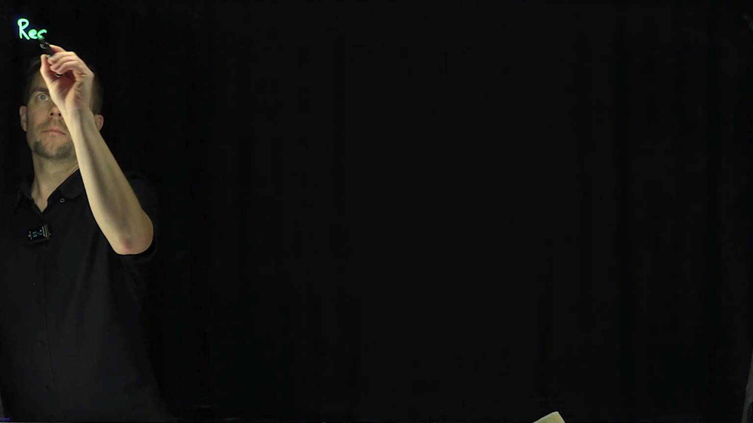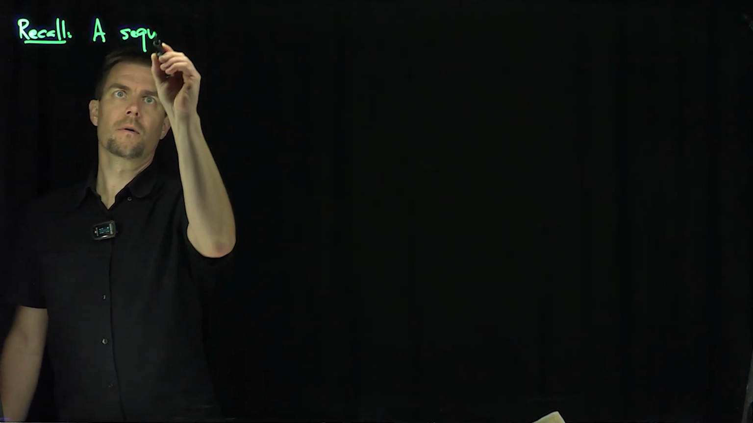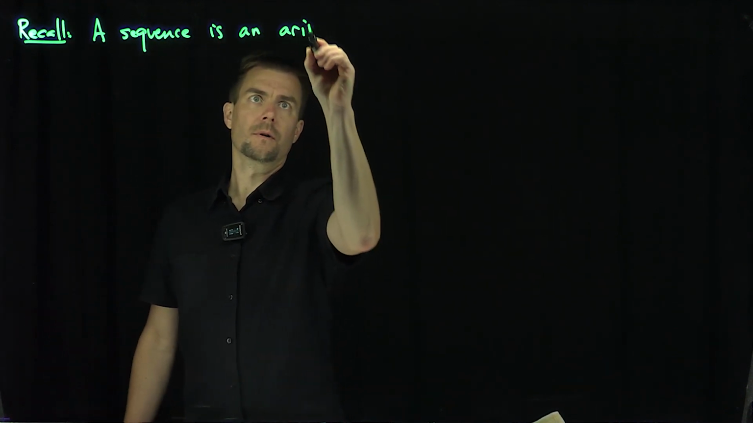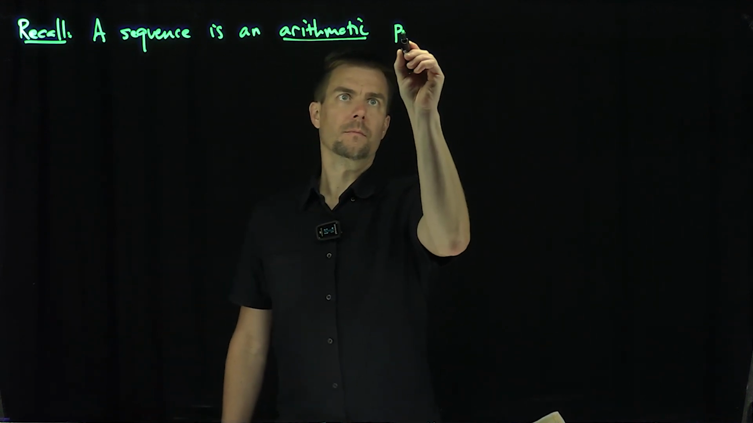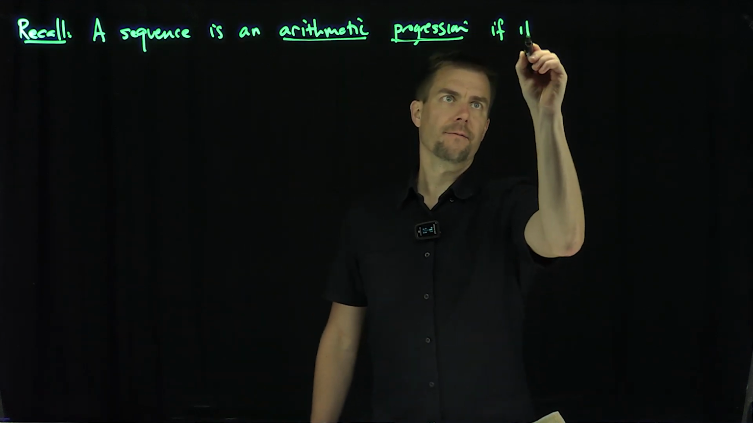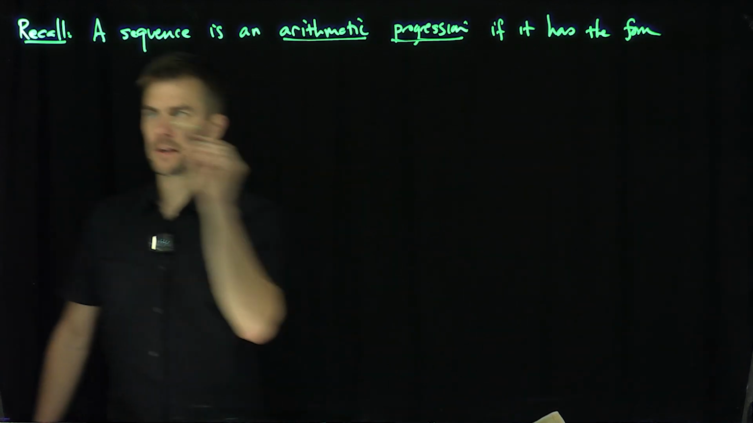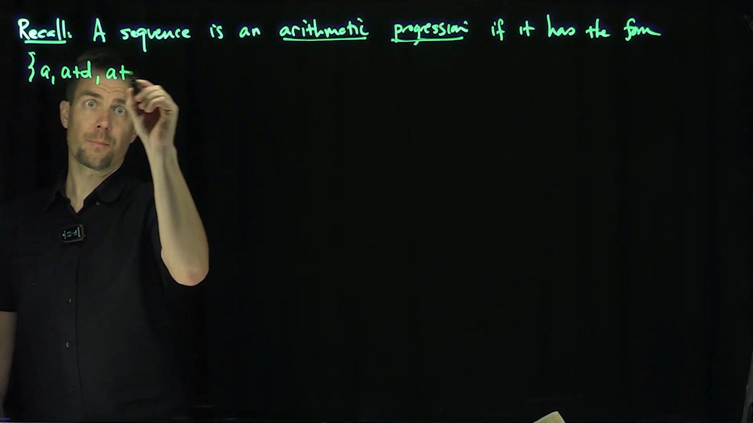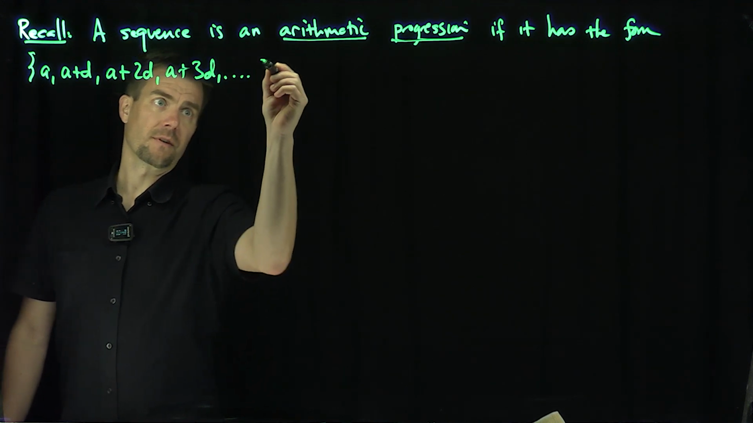Recall, a sequence is an arithmetic progression if it has the form a, then a plus d, then a plus 2d, a plus 3d, and it's a sequence, so it goes on forever, right?